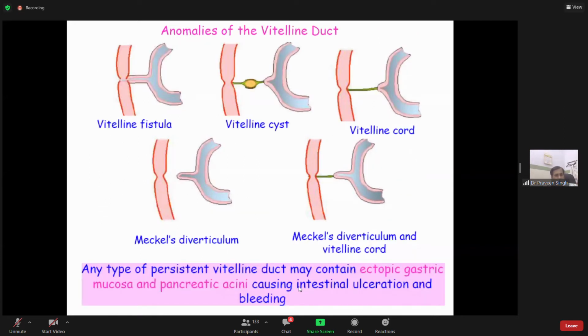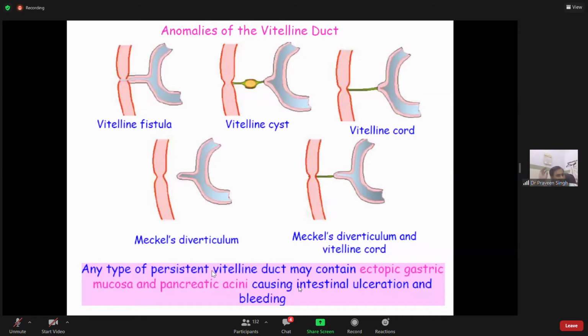So these are the problems: vitelline fistula, vitelline cyst, vitelline cord. You can see here, this is the vitelline cord, the whole thing becoming cord-like. Here is Meckel's diverticulum, and here Meckel's diverticulum with a vitelline cord both. So this is what you should know.